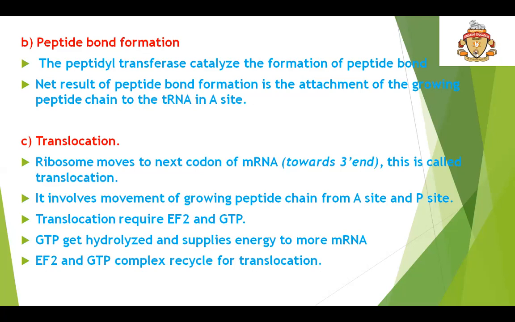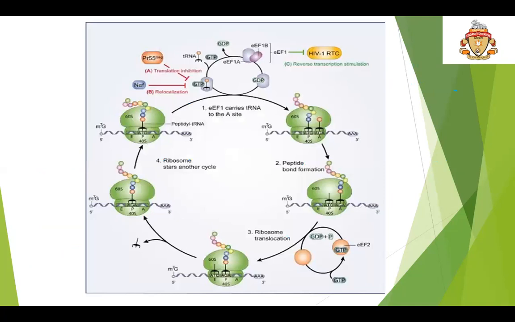So in elongation, as we know, there is a peptide bond formation between the amino acids. After the peptide bond formation, the empty tRNA exits from the E site and a new tRNA will enter the A site. In this picture, you can see how there is a recycling and how the formation of peptide bonds takes place.